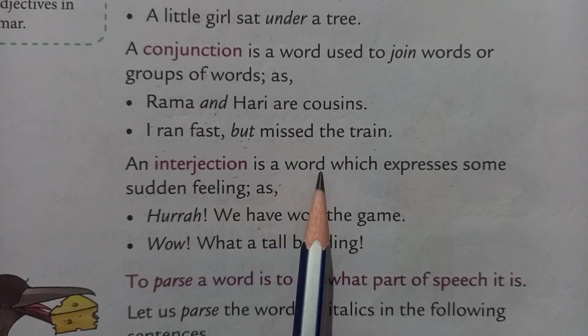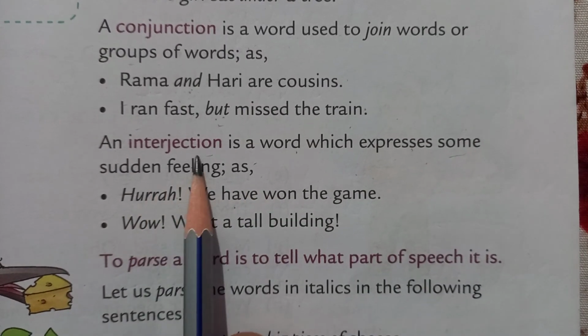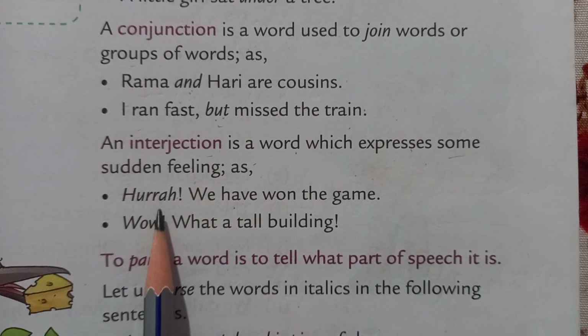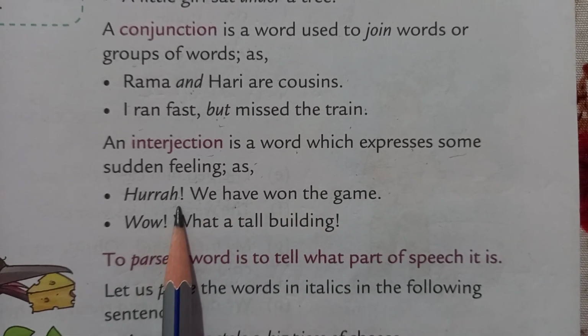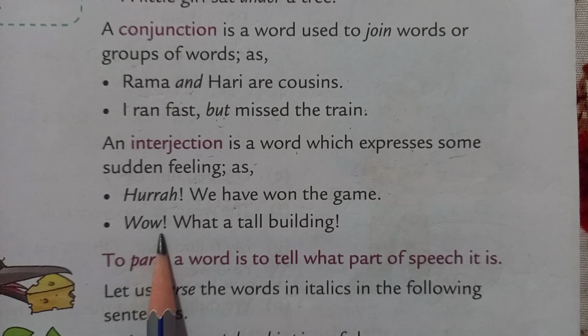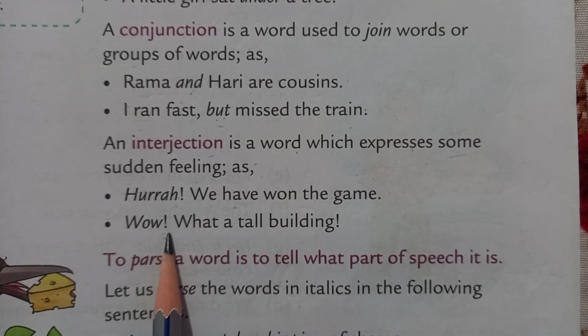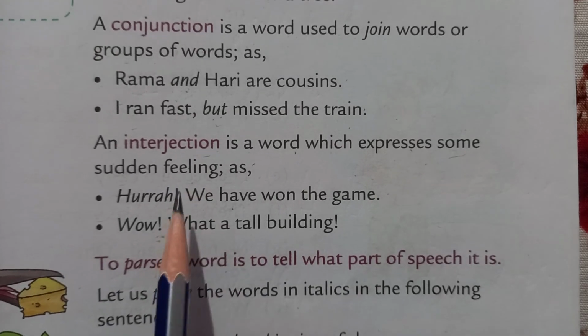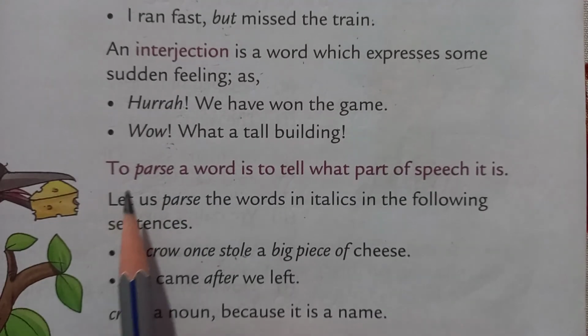An interjection is a word which expresses some sudden feeling. For sudden feeling we use interjections like hooray, we have won the game. Hooray here is an interjection. Wow, what a tall building. Wow is an interjection. And always use an exclamation mark with an interjection.